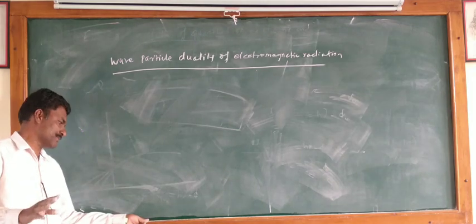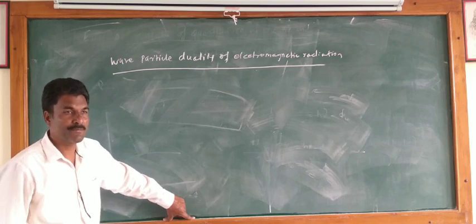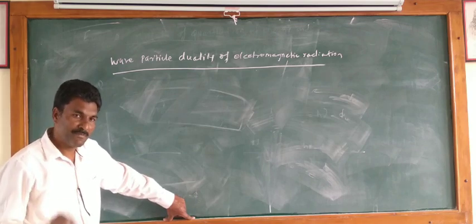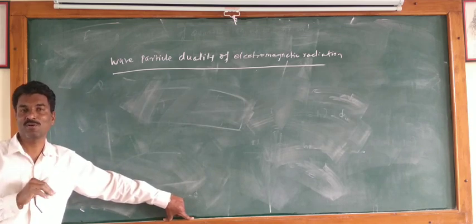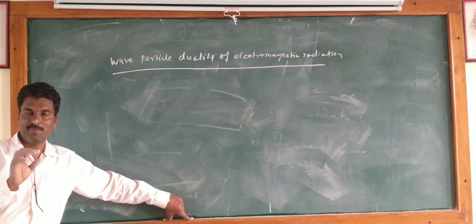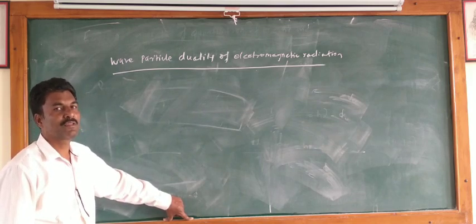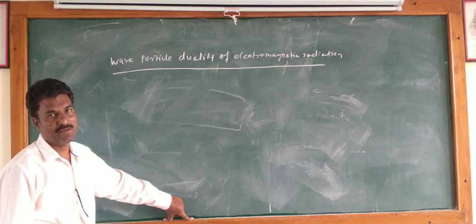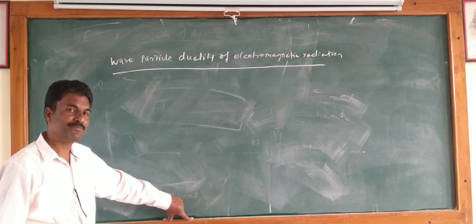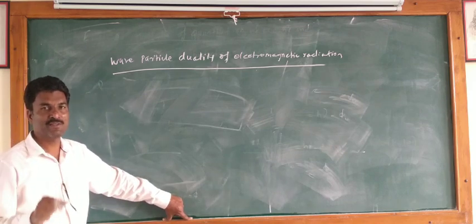For this purpose, we consider diffraction. When the slit width is very small as compared to the wavelength of light, then a diffraction pattern is observed. And when slit width is more than the wavelength of light, then the fringe width is observed.